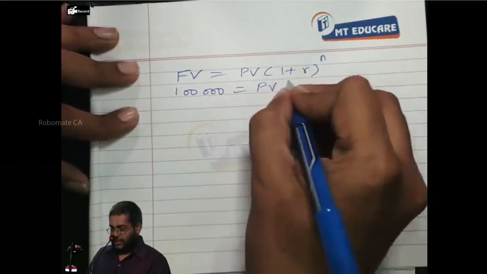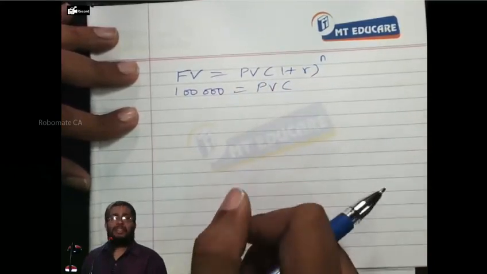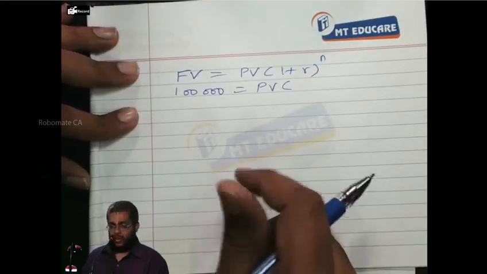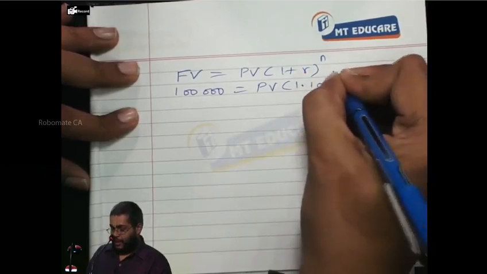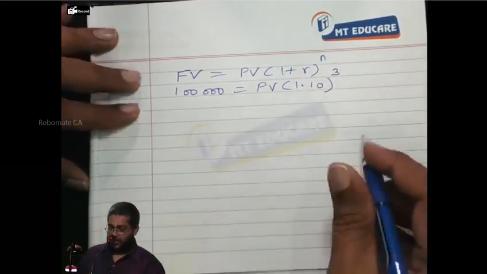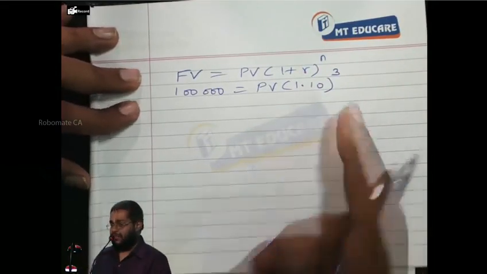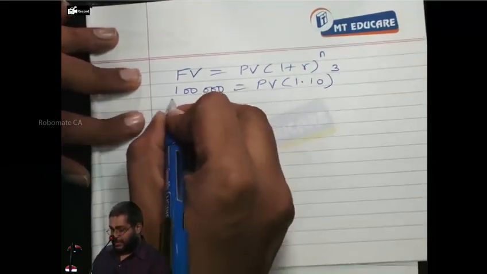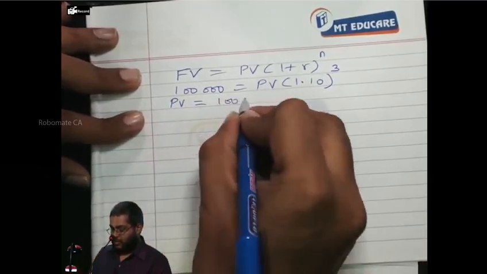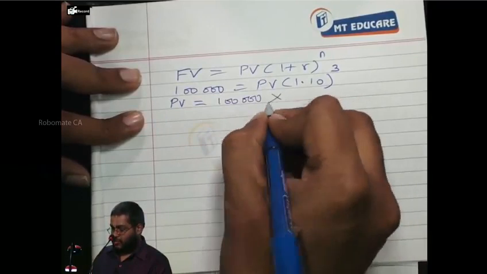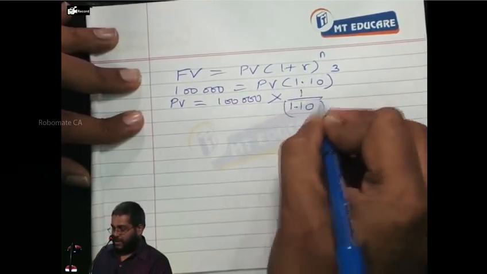I'll write here 1 lakh is equal to, do I know the present value? No. Present value into (1 plus r). R is how much percent? 10%. 10% can be called 0.10. Right or not? 1 plus 0.10 is 1.10. I am depositing for how many years? 3 years. 1 lakh is equal to present value into 1.10 power 3. I'll write like this. Present value is equal to 1 lakh into 1 by 1.10 power 3.